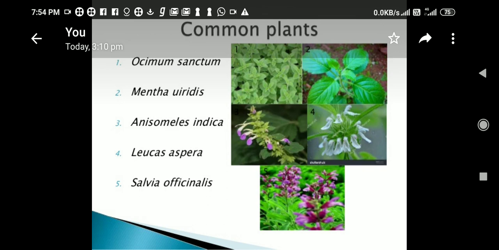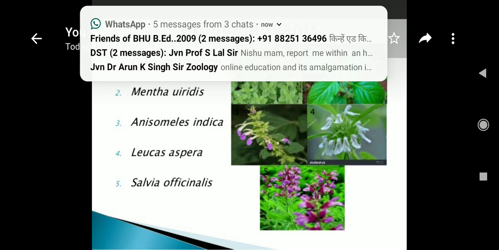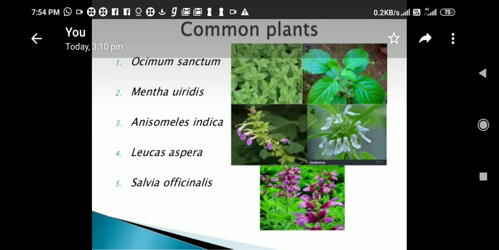plant names very easily, because last year also students were very afraid, they were very panicked to remember the botanical names of the plants, but after some classes I encouraged them and gave them the tricks how to remember the botanical names of plants. They got that rhythm and remembered, and I have checked their copies. Most of the students have retained the answers whatever I have asked regarding botanical names.